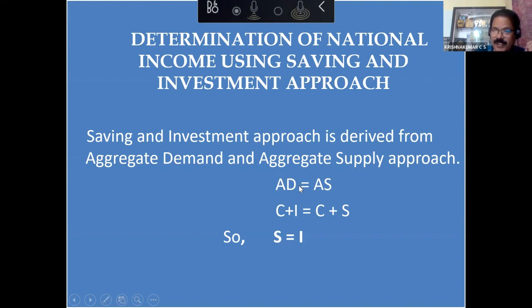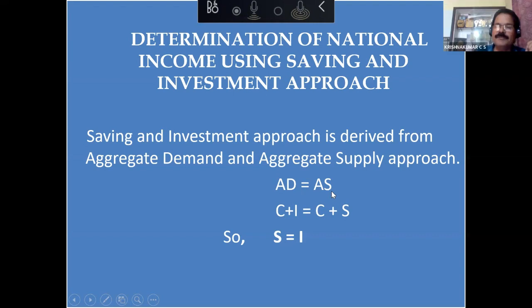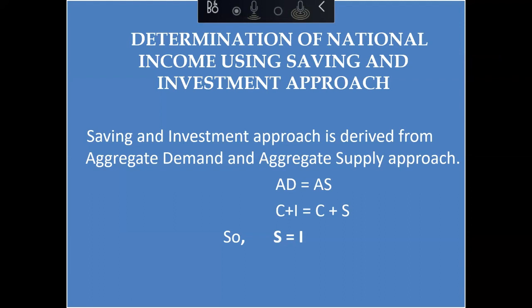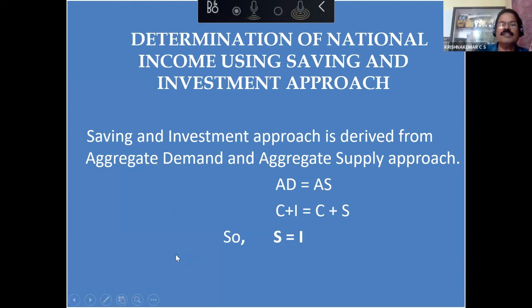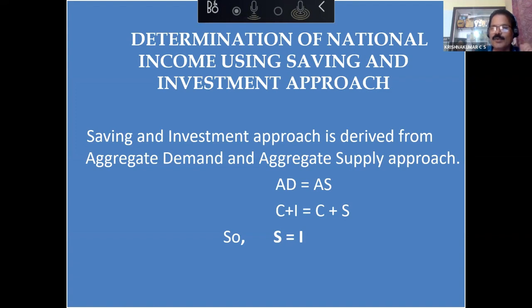What is AD actually? Aggregate demand. It is C plus I, we know. C, consumption, plus I, investment. What is AS actually? C plus S. Consumption plus savings. See, on both the sides we can cancel C. Both the sides in an equation, if the same variable is there, that can be cancelled. So you cancel C on both the sides. What do you get? S is equal to I, or S is equal to I.